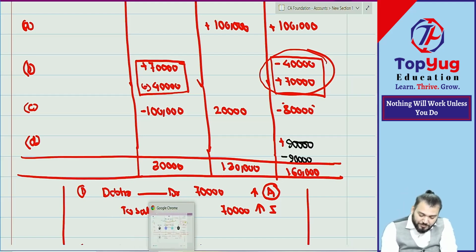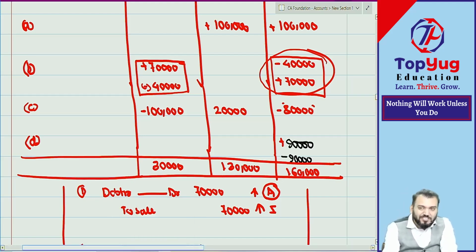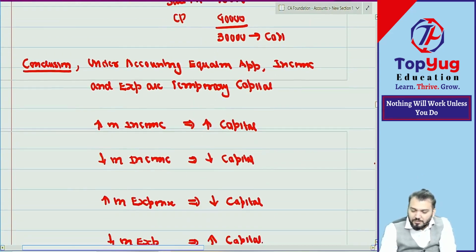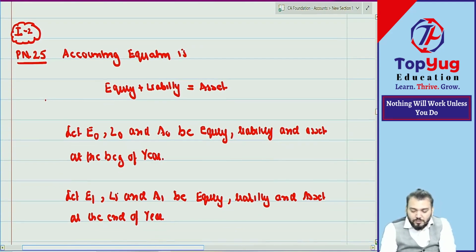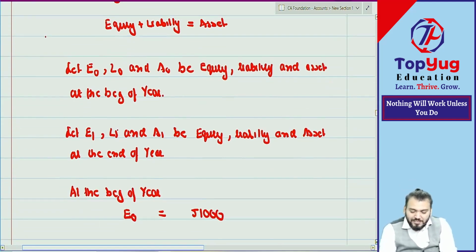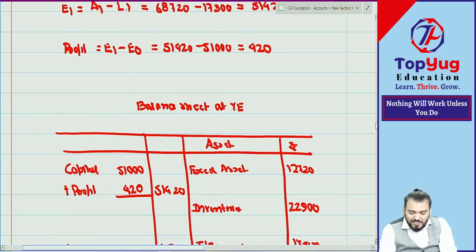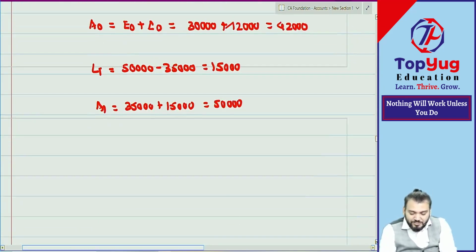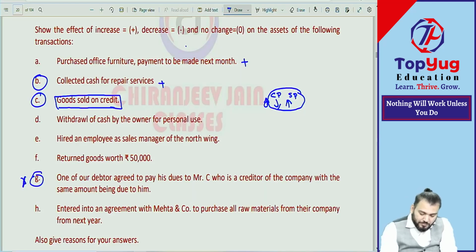Have you understood this point? I gave this transaction initially so that you can understand the impact of that transaction on assets. Correct? If you wrote minus, you thought only from the stock point of view. If plus, only from the receivable point of view. But you should think from both points of view. Whenever goods are sold on credit, the net asset will increase.